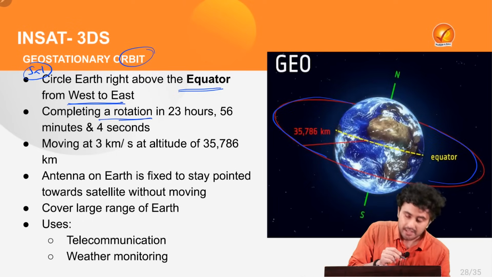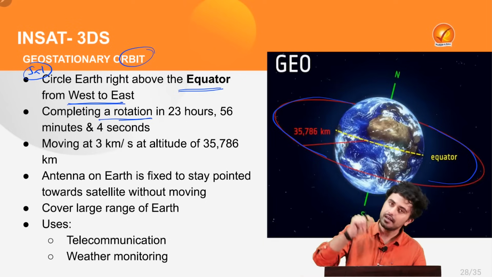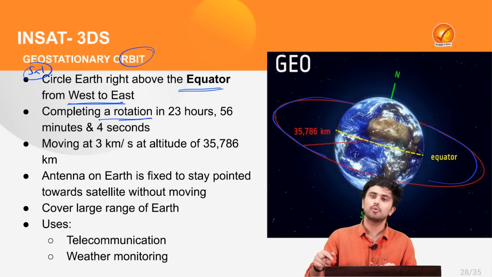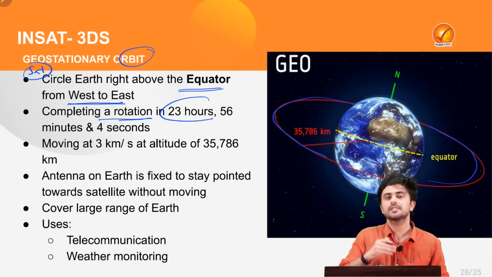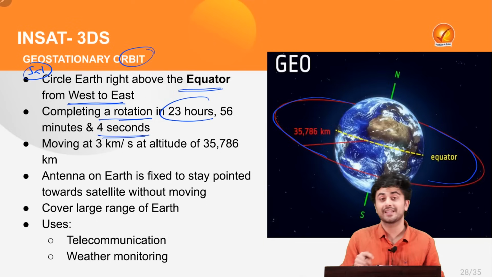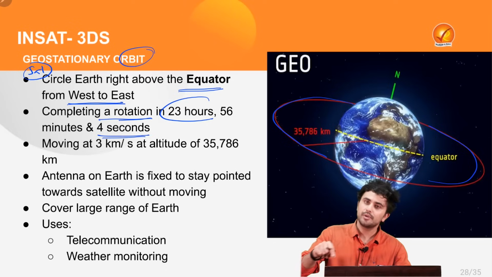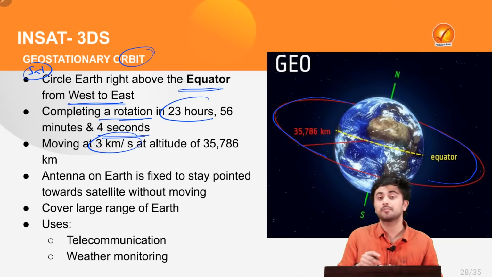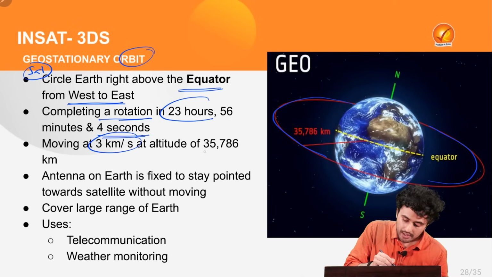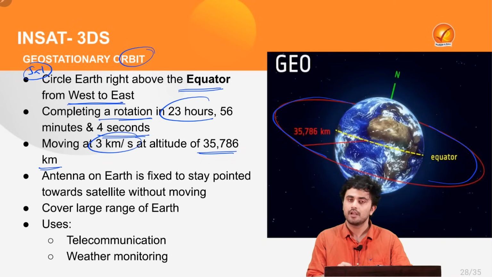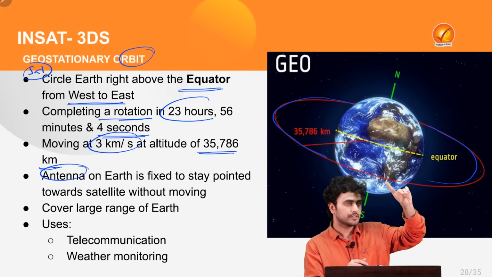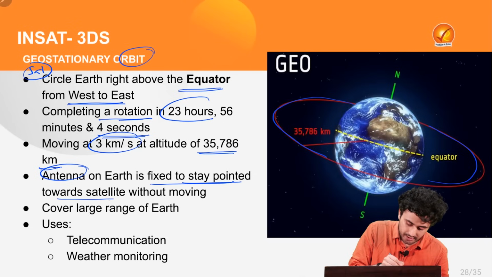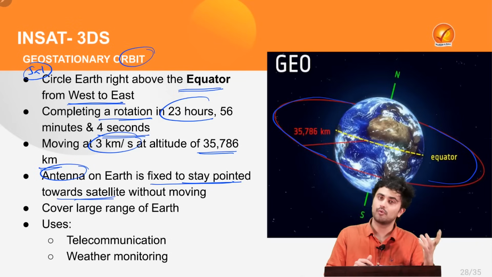Thus, it will complete a revolution in exactly the same time that Earth takes to complete a rotation on its axis, that is 23 hours, 56 minutes and 4 seconds, where this satellite will be moving with a speed of 3 km per second at an altitude of 35,786 kilometers, with which an antenna on Earth can be fixed directly and stay pointing towards the satellite without moving.